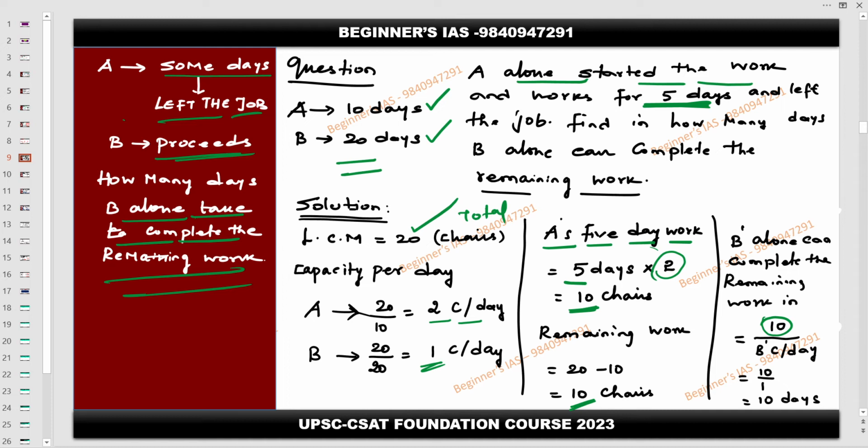So what is B's capacity here? B's capacity is nothing but 1 char per day, which means 10 by 1, B takes another 10 days to complete the piece of work. Clear?